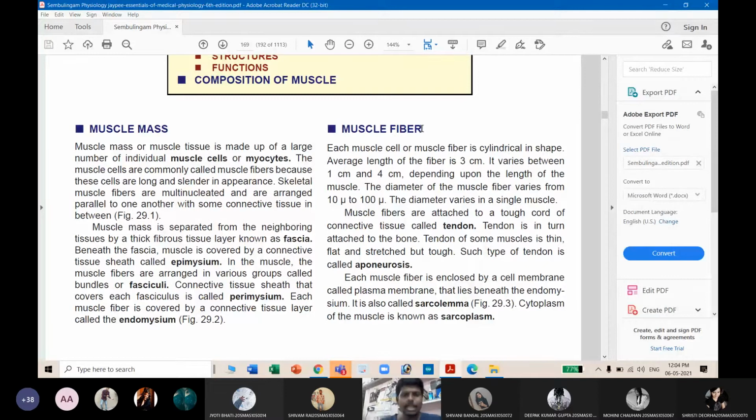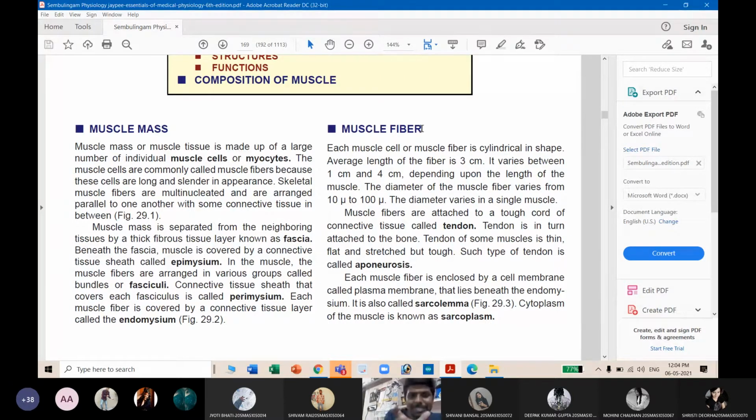Muscle mass means together, a piece of a large muscle. A large piece of muscle can be stated as a muscle mass. Mass means it contains many things, a combination of many things. It looks somewhat cruel, but just imagine if I'm removing a part of my bicep, the muscle of my hand, or if you're eating a chicken leg, that delicious upper part, that muscle. The bone together with that muscle can be stated as a muscle mass.